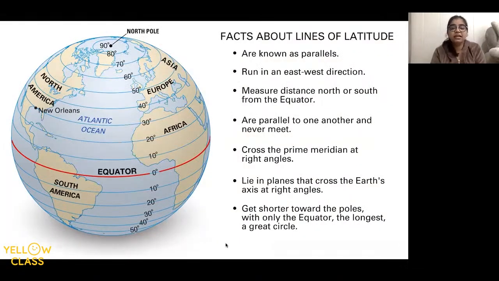Now this is what the parallels look like. Is everyone okay? Now we see the red line. This is the equator, 0 degrees. And we keep coming up: 10 degrees, 20 degrees, 30 degrees, 40 degrees, 50 degrees, 60 degrees. So basically the 23.5 degrees north Tropic of Cancer would be somewhere between 20 and 30 degrees. Yes, simple. So this is what it looks like.